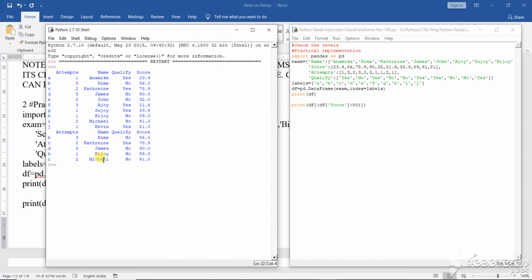What is the structure? The structure is a b c d e f g h on this particular index, that means the values have been taken based on the serial number, based on the index, in alphabetical order: a, after that b, c, d, e, f, g, h, i. So based on this structure, the indexing has been done.